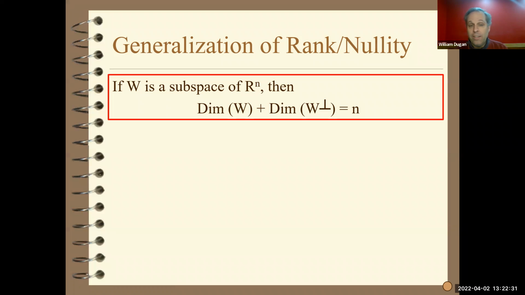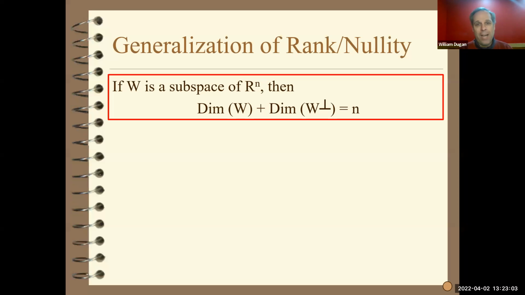It says that if you take any subspace of Rn, then the dimension of the subspace plus the dimension of its orthogonal complement is also n. The rank-nullity theorem is a direct consequence of this. If you just say W is the row space, then W perp is the null space of A. So it literally says the dimension of the row space of A, the rank of A, plus the dimension of the null space of A, the nullity, is equal to n.